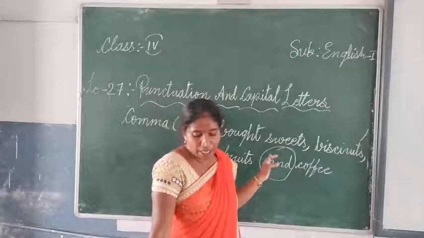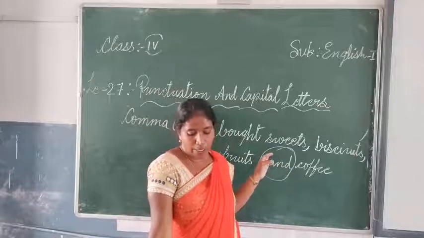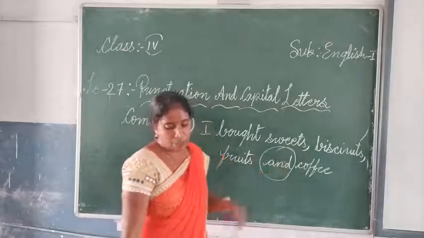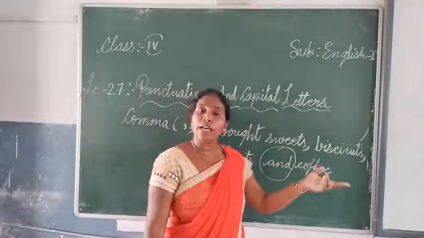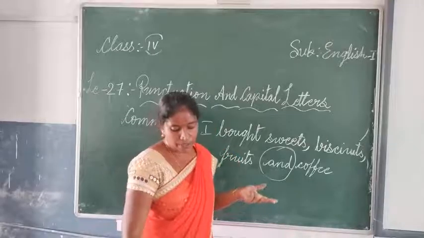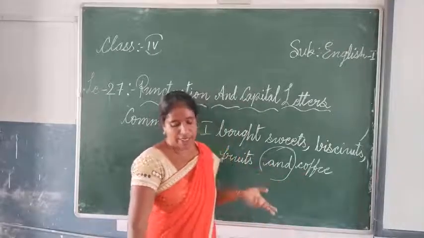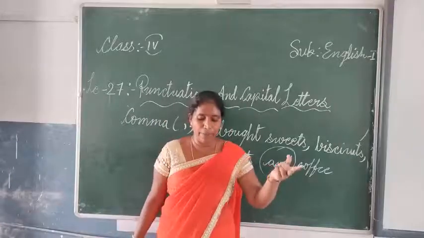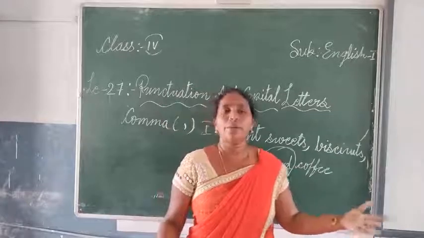The next one is to separate the name of the person called in the sentence. Suppose the person is called in the sentence: before or after the person's name we use this comma. Separate the name of a person called in a sentence. Suppose we are calling, be happy, Raju, or be happy, Rajesh.